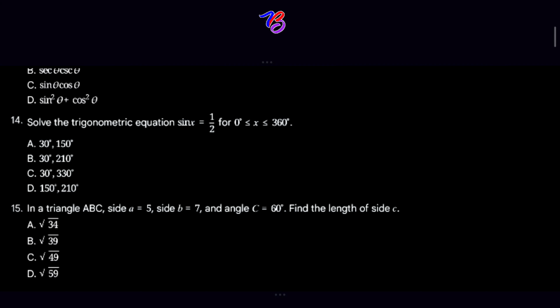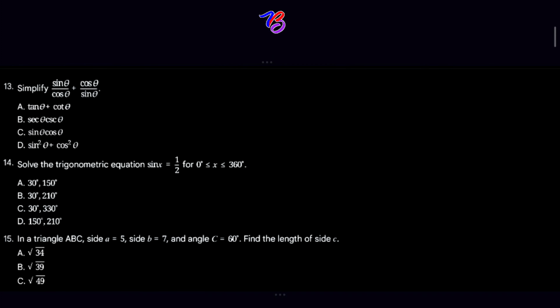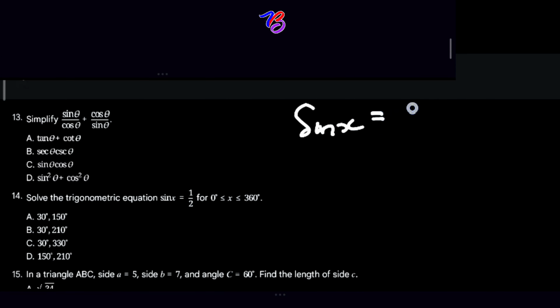sin x is equal to 1 over 2, for x is equal to or greater than 0 and x is equal to or less than 360. Are you here? So if we are solving question 14, the sine function is positive in the first and second quadrant, right? So the basic angle in the first quadrant for which sin x will equal 1 over 2 is when x is equal to 30 degrees.